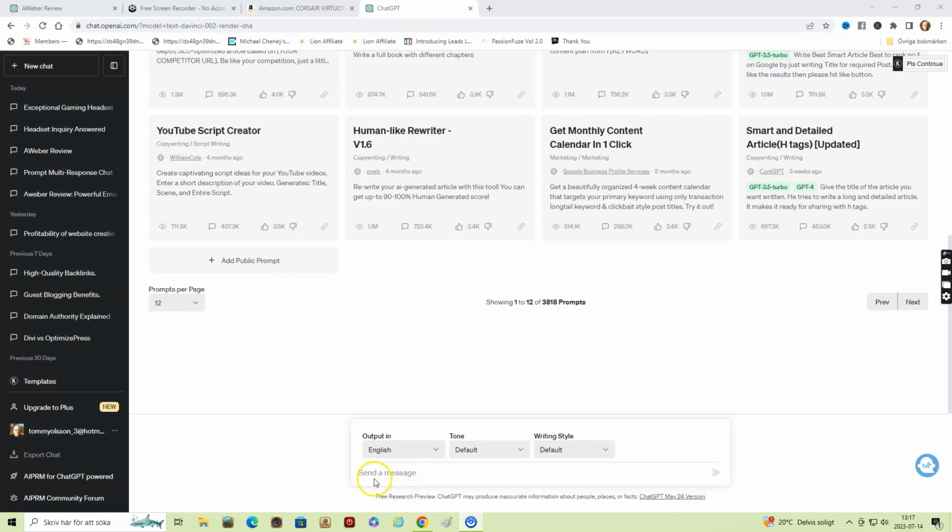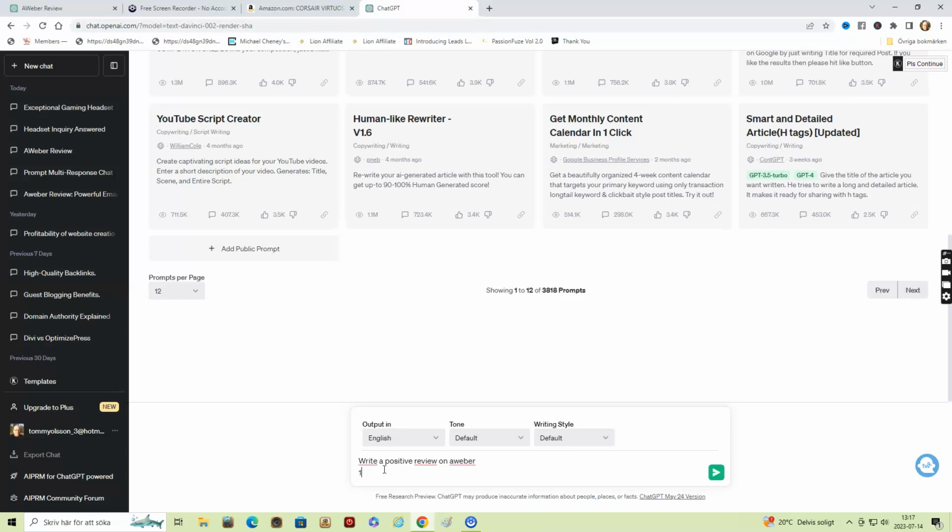Start by signing up for free at chat.openai.com. Okay, so here I enter: write a positive review on Aweber, just as an example. And then you can actually write more requests in the same prompt, and you do that by clicking the shift button and the enter button, to get a new line.